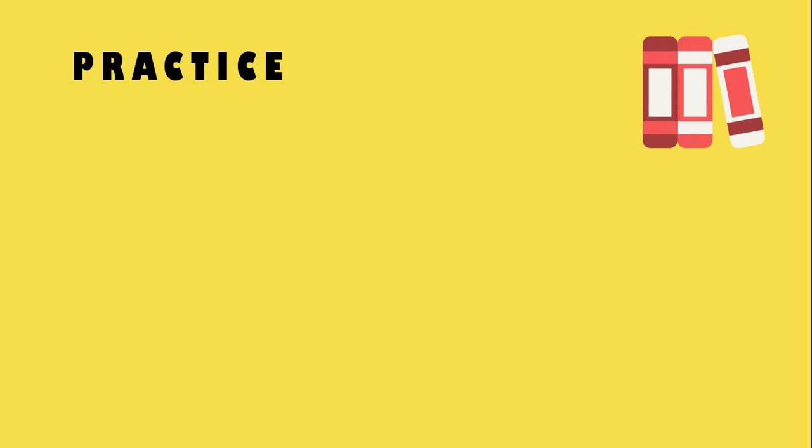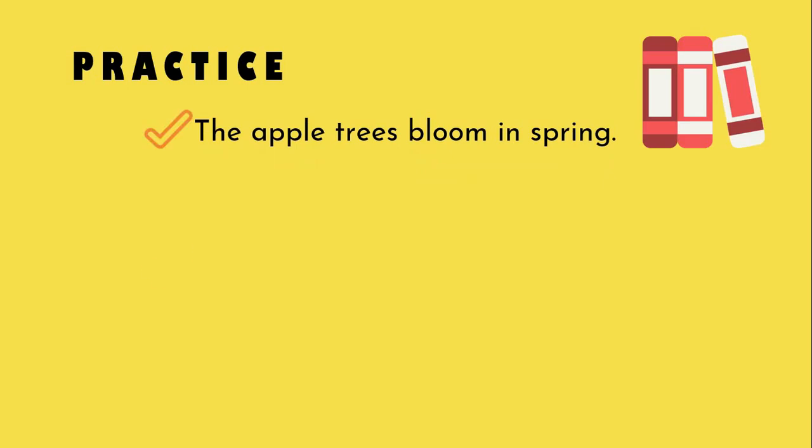We're going to see another example. The apple trees bloom in spring. Do you think this is a sentence or a fragment? Yep, this is a sentence. Green leaves on them. What do you call it? Is it a sentence? No, this is not a sentence. This is only a fragment.